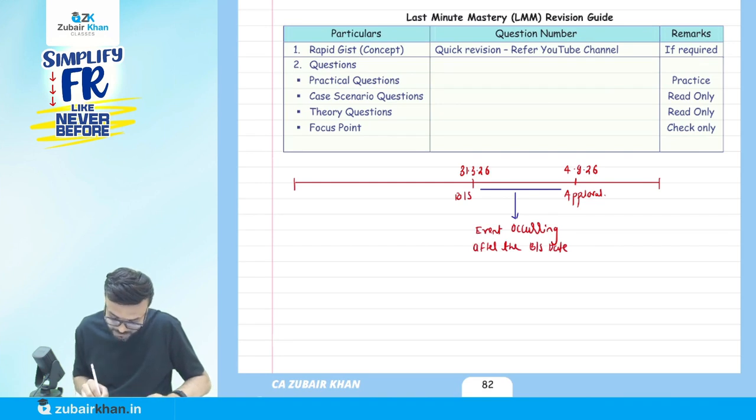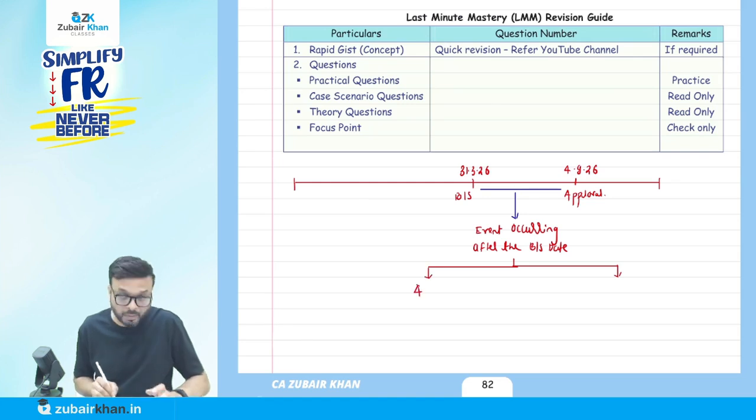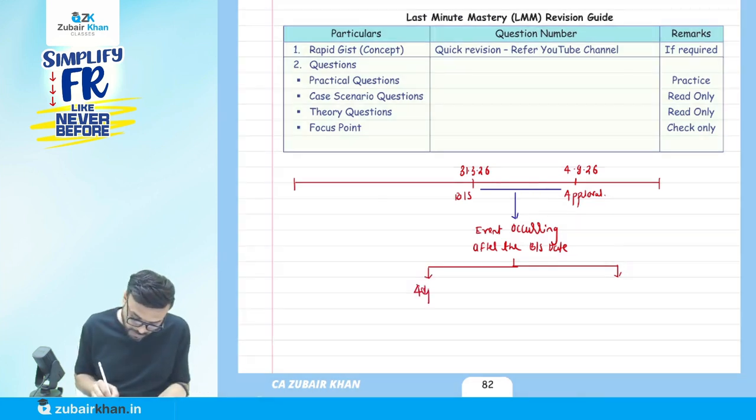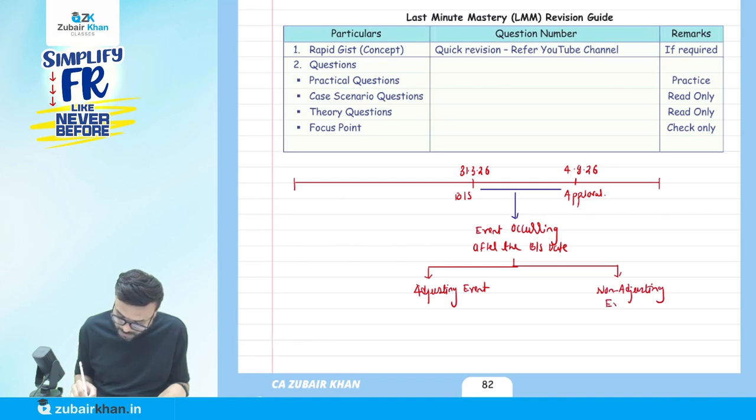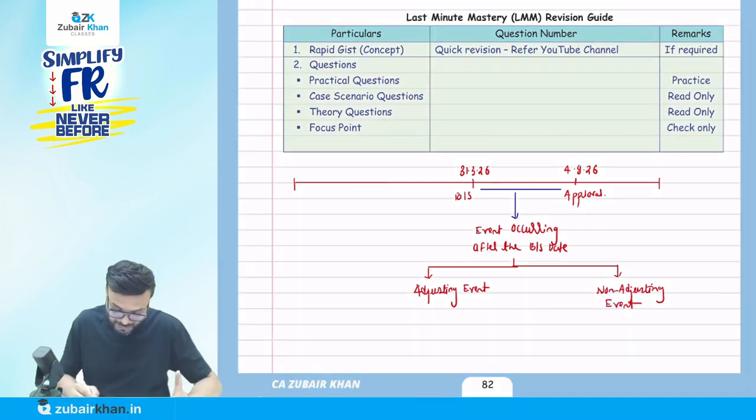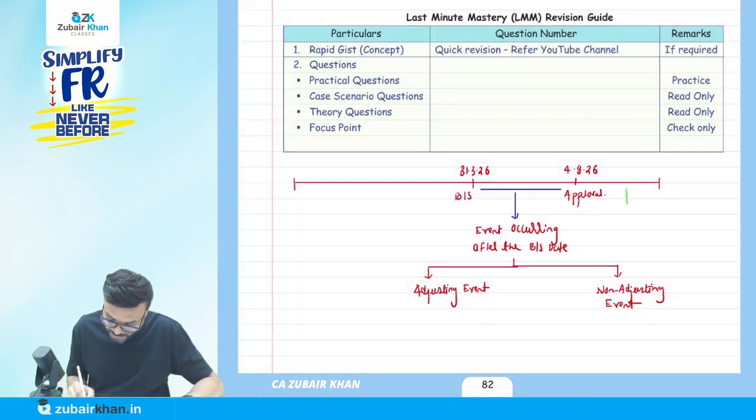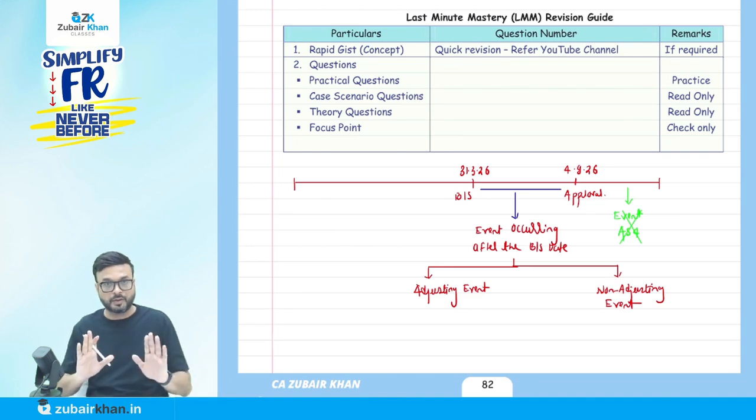Okay, these events might be adjusting events, or they might be non-adjusting events. I will explain what adjusting and non-adjusting mean. Now you know what is meant by an event occurring after the balance sheet date. And remember, if any event happens after the approval, it is not covered by AS4. AS4 does not cover such events.